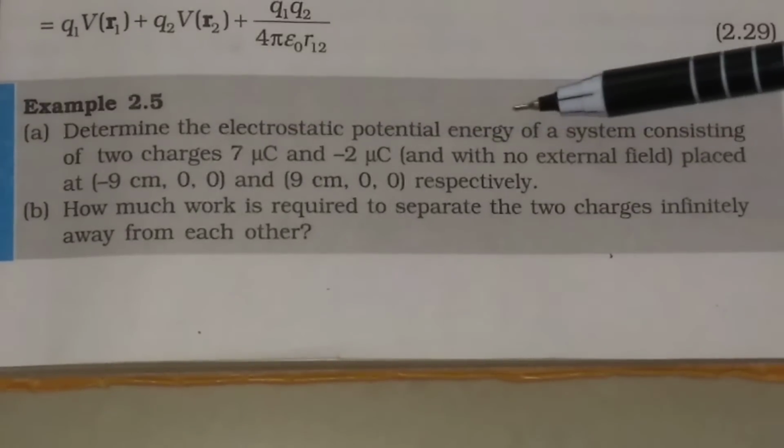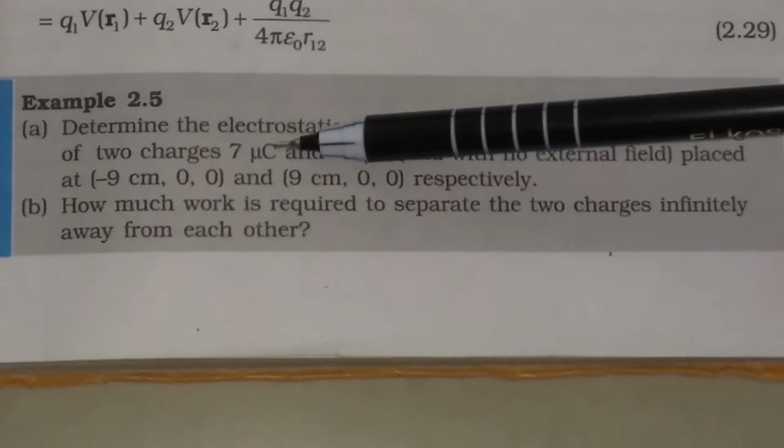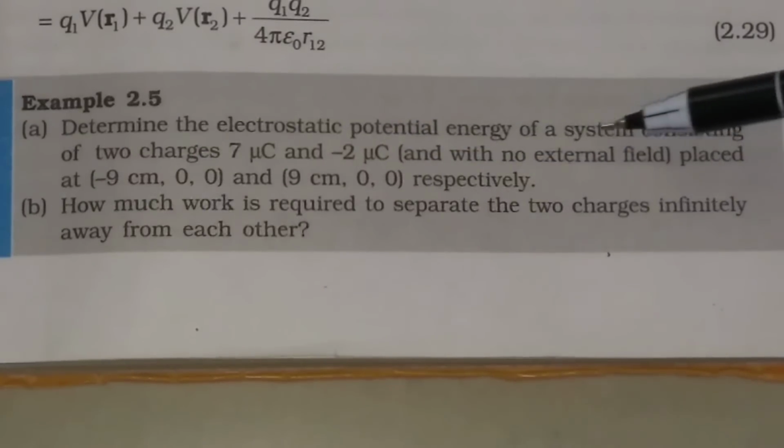Determine the electrostatic potential energy of a system consisting of two charges. One is 7 microcoulomb, another one is minus 2 microcoulomb, and with no external field.